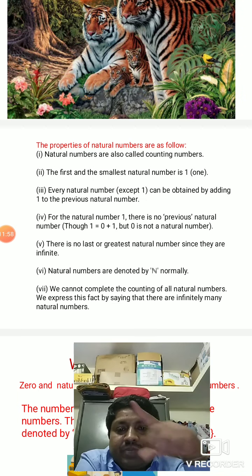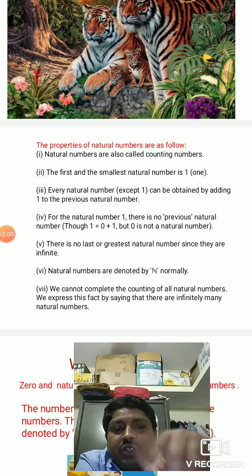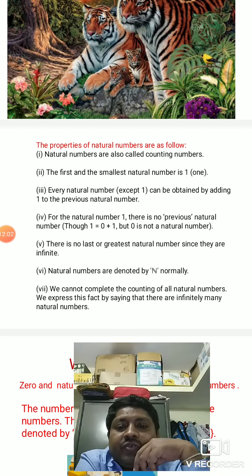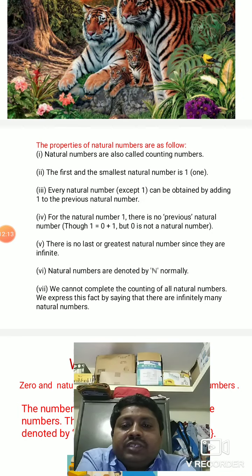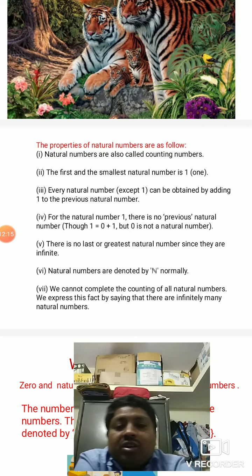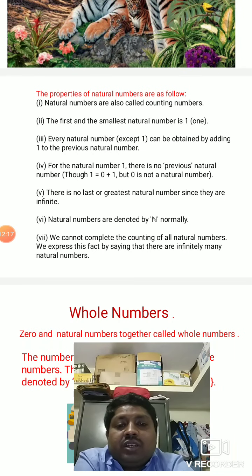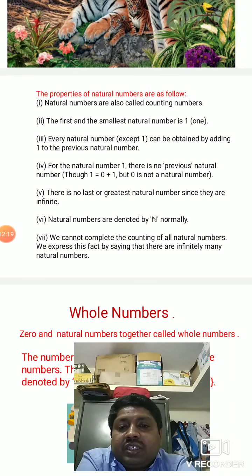For example, 3: when you add 1, what will you get? 4, like that. For natural number 1, there is no previous natural number, because 0 is a whole number. We'll talk about it later. There is no largest natural number since they are infinite.